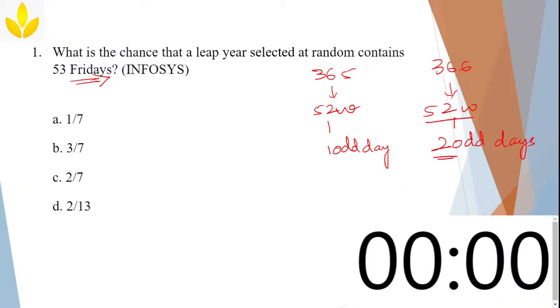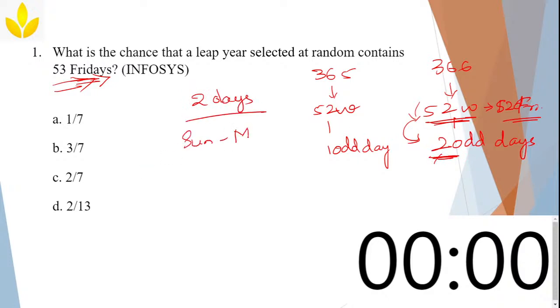In these 52 weeks, I'm definitely getting 52 Fridays, and we are not worried about it. What I want is one more extra Friday. So how many such chances are there that I get one more extra Friday? These 2 days, the combination can be anything.